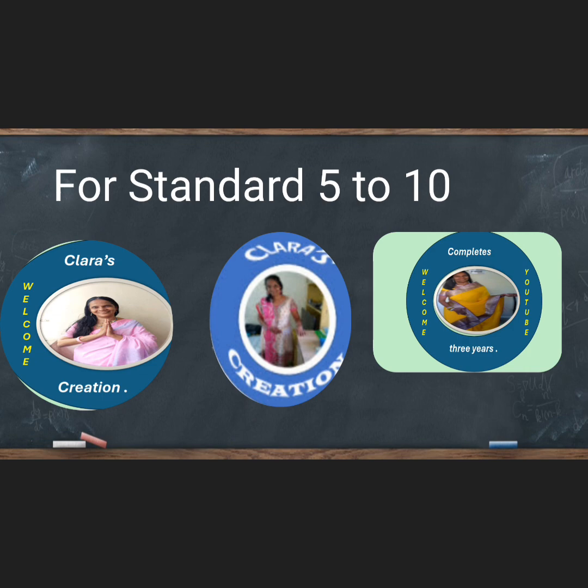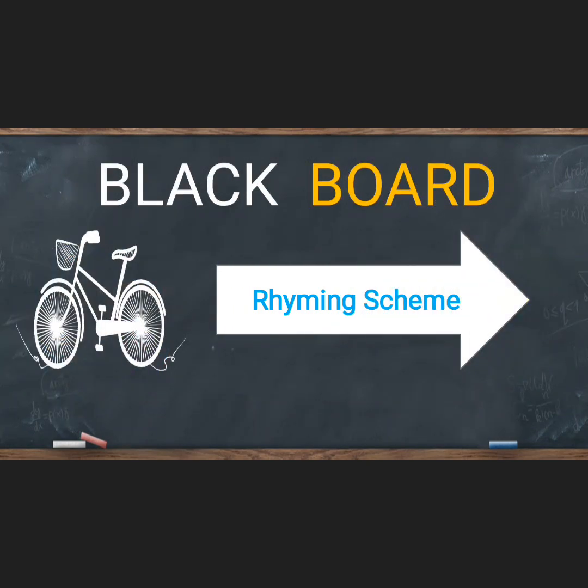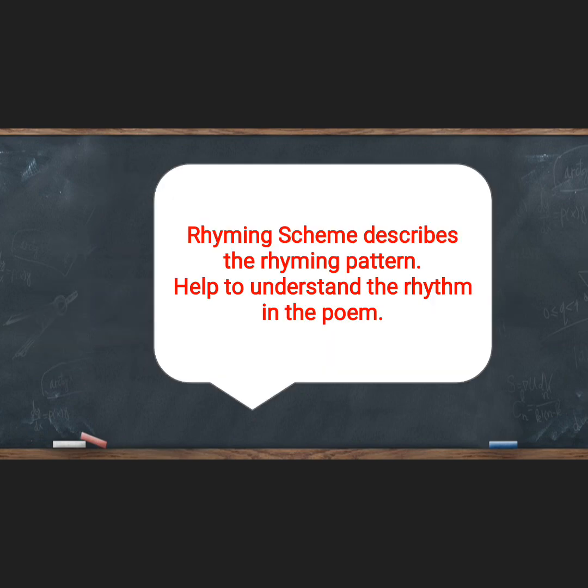A topic that is meant for standard 5th to 10th. A rhyming scheme. Again, blackboard teaching. Rhyming scheme is our today's topic. Now, let me quickly introduce the definition of rhyming scheme. Rhyming scheme describes a rhythm pattern and helps us to understand the rhythm in the poem.